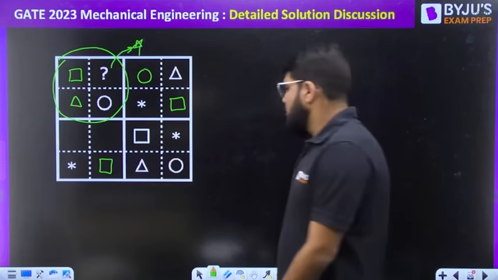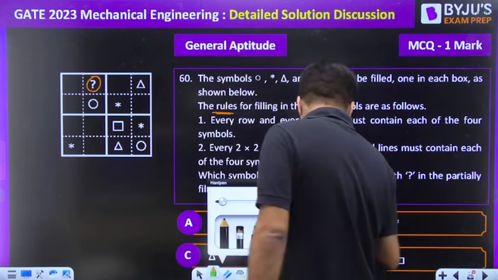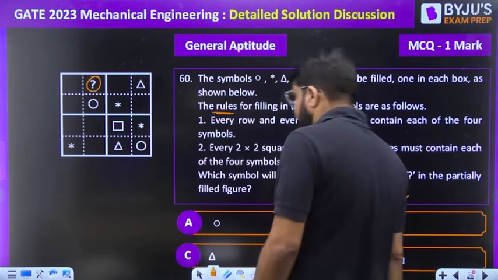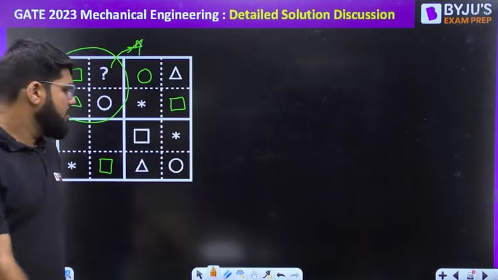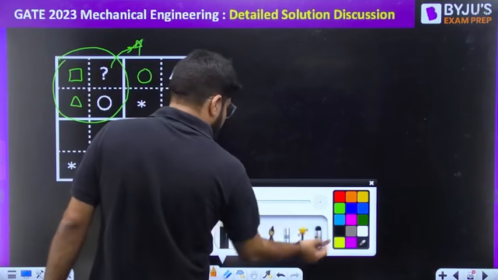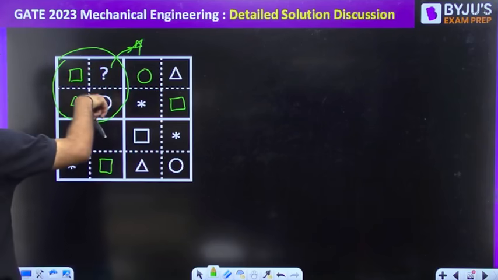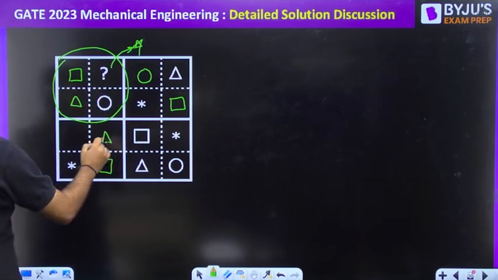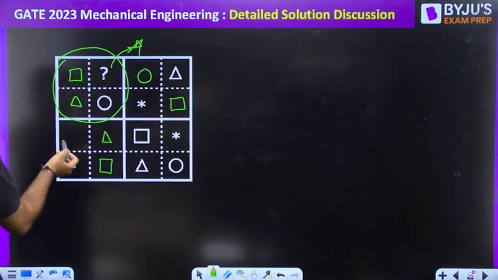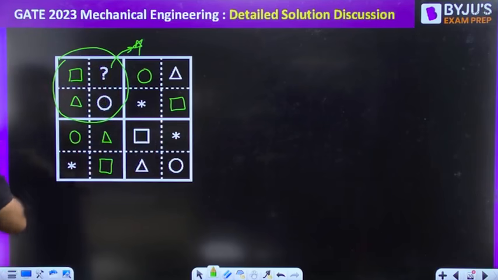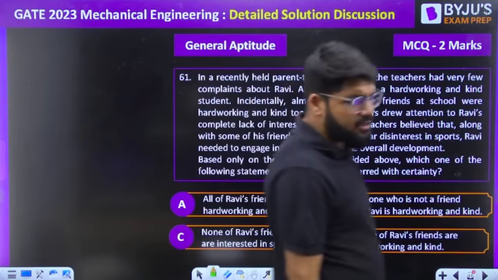Okay, star. The correct answer is star. Moving ahead to the next. If you want, you can complete the others also. So now the second column, star, circle, so only triangle is missing. So now we can complete the third row also. What is missing here is the circle. Everything is now completed. Moving ahead to the next question.